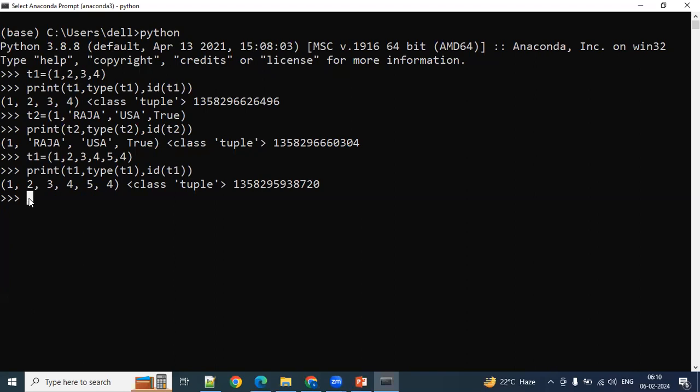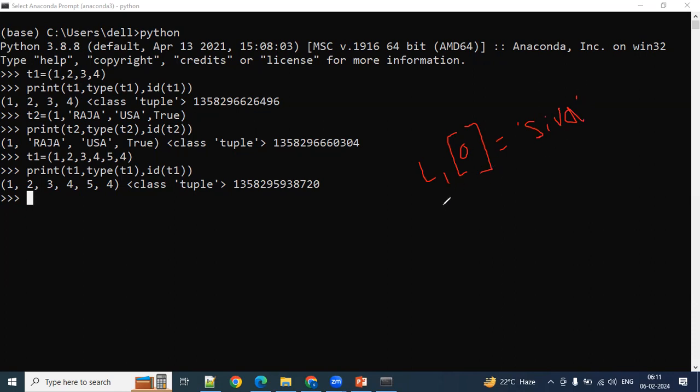So how do you update the elements in the list? Lists are actually mutable. That means you can change the values or items in a list. How to update the list elements? How did we update here yesterday? Let's say if you want to update the first element, position 0: L1 of 0 equal to, the assignment operation I told you yesterday. You can take any element here. Let's say I'll take here Siva. So this is the list updation command.